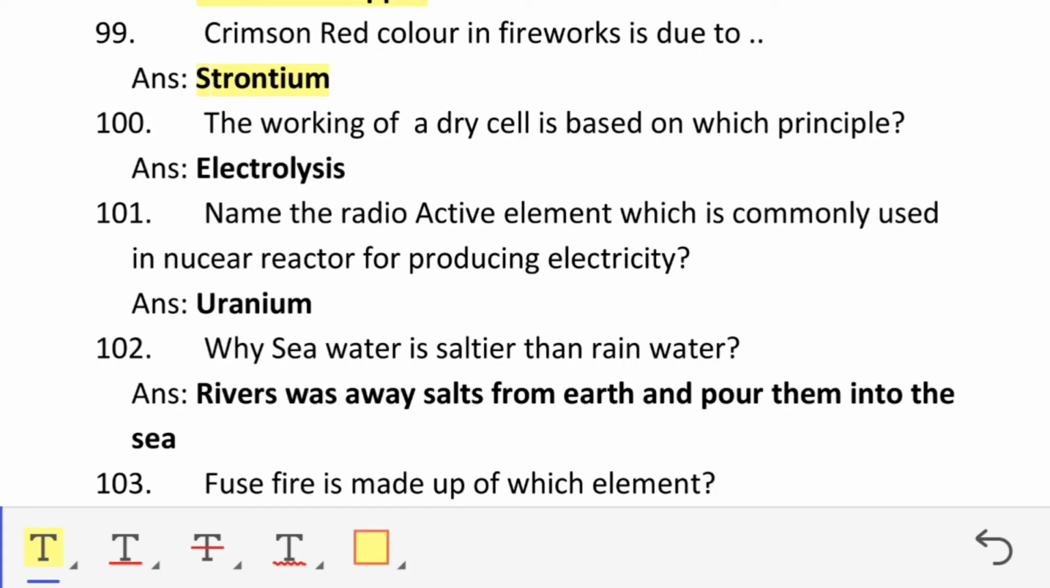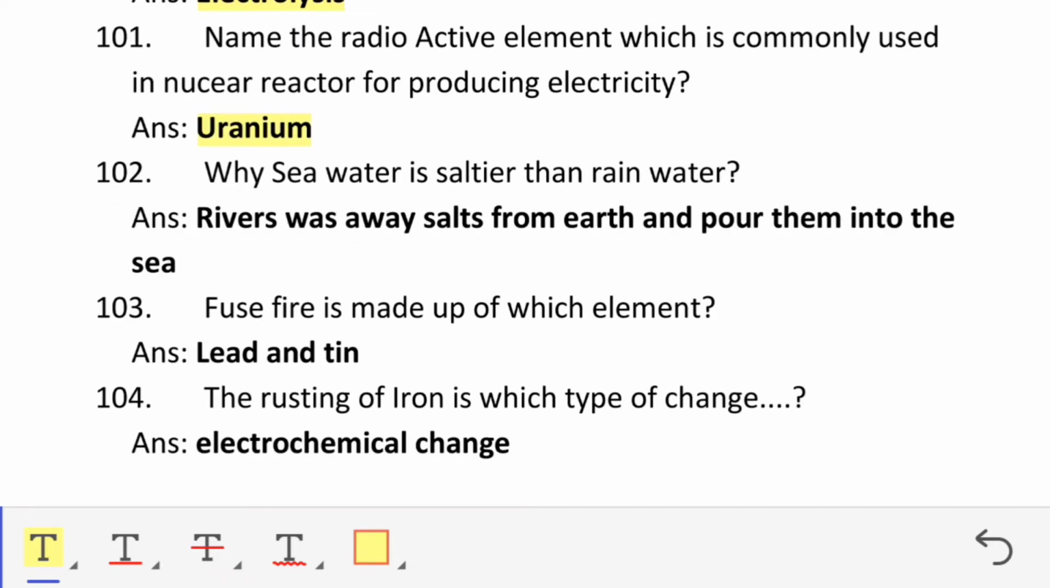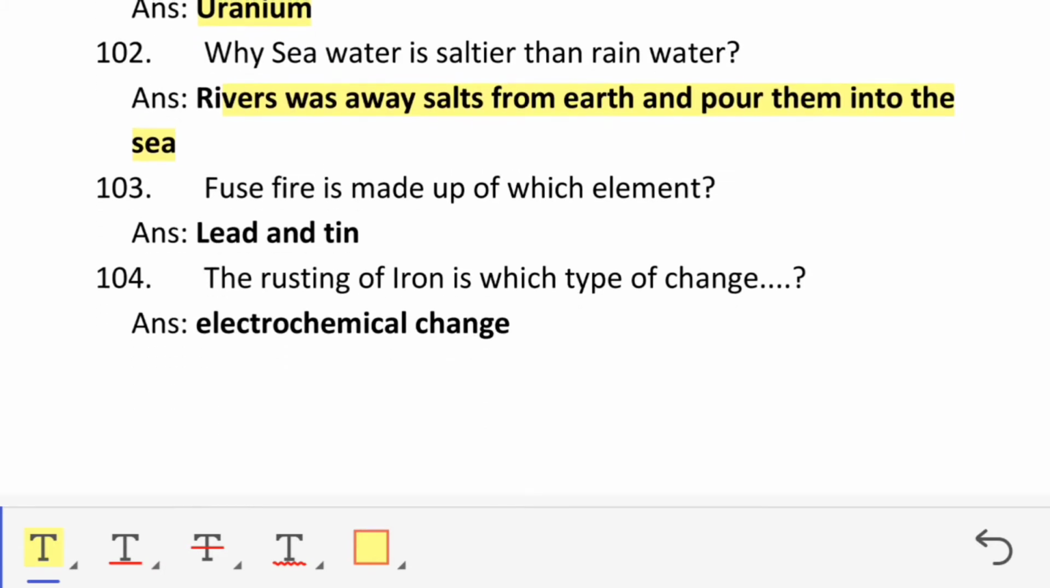Working of a dry cell is based on which principle? Electrolysis. Name the radioactive element which is commonly used in nuclear reactor for producing electricity. Uranium. Why is seawater saltier than rainwater? Rivers wash away salts from earth and pour them into the sea. Fuse wire is made up of which elements? Lead and tin.